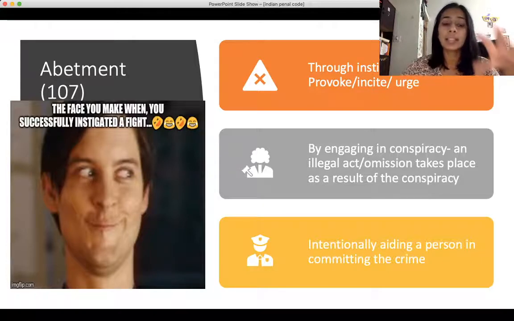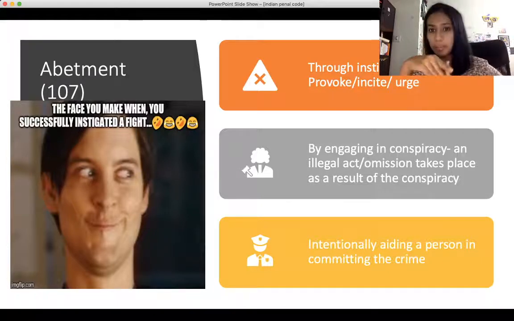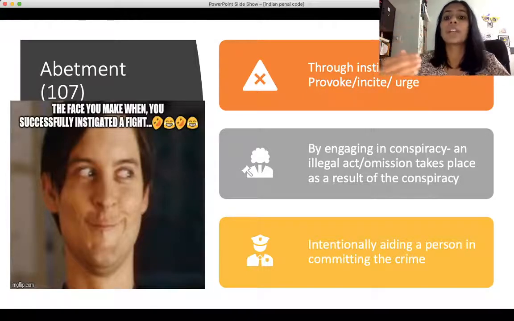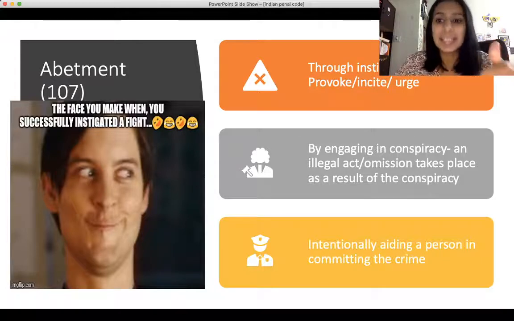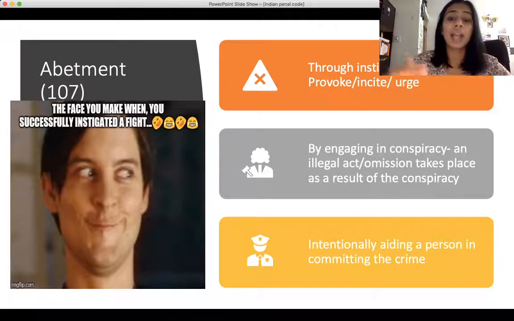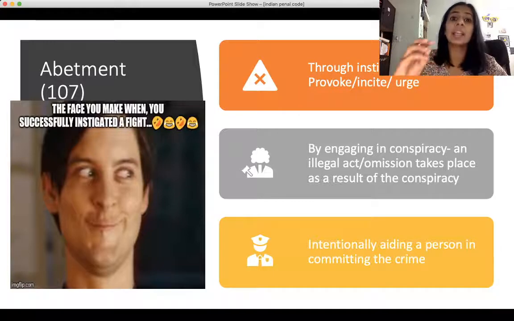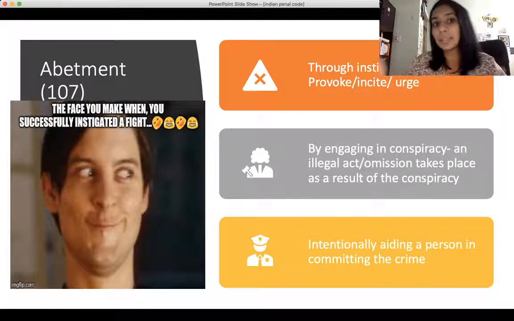Abetment, as the definition goes, can be of three ways. First is where you prompt the commission of a crime, or your involvement in the commission of a crime, in three different modes. The first one is through instigation. That is where you're actively provoking another person or pushing the other person to the actual commission of the crime. This is not about a casual statement, but where you have actively, with the intention that the person commits a crime, provoked the person to actually do it.